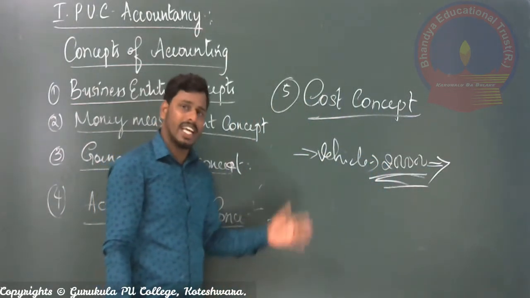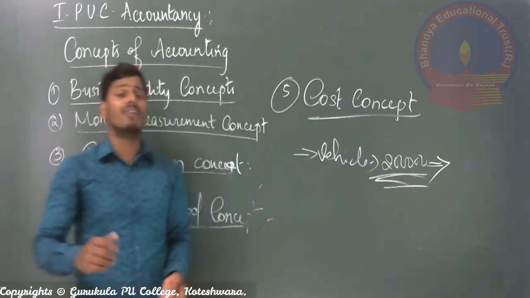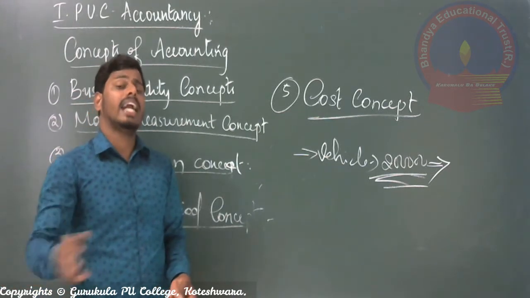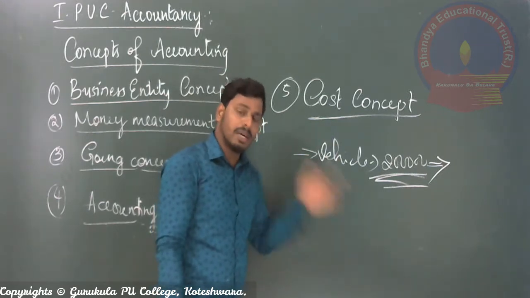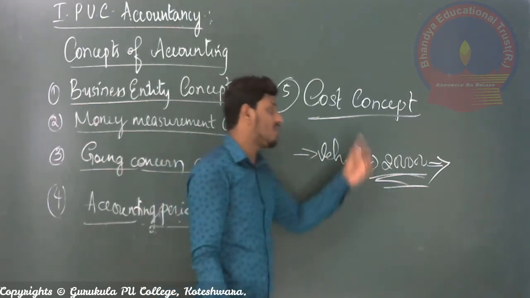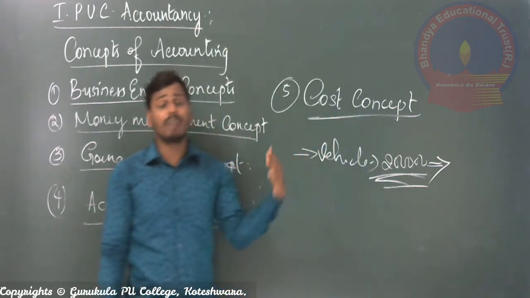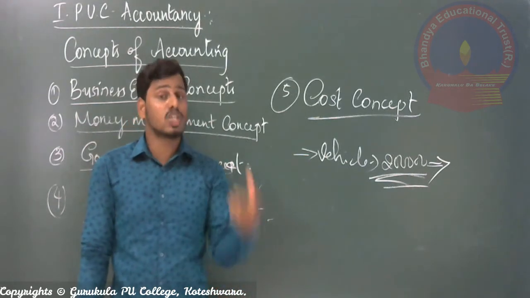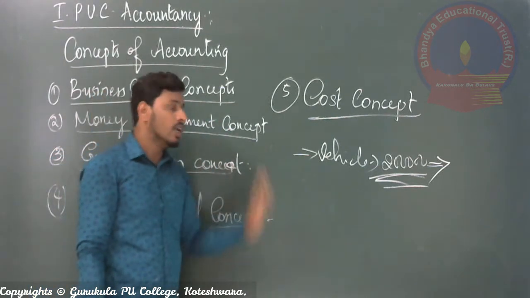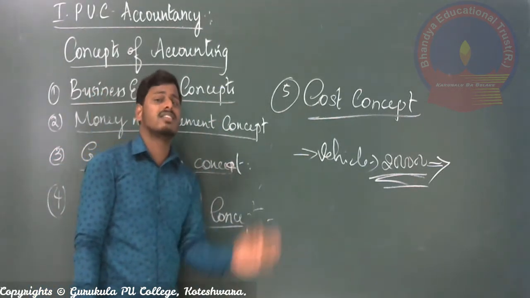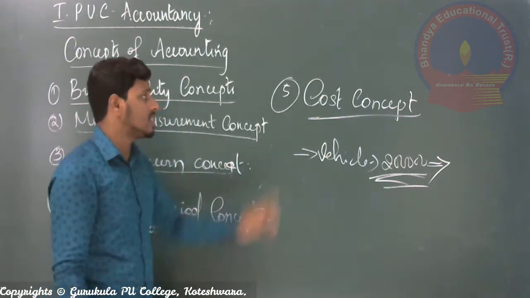Once the end of the year comes, you have to close the books of account. And at the end of the second year, the asset has to be recorded in the books of account again, but not with the market value of that asset. It is with the historical cost. Historical cost means the price for which you purchased that goods, which is called the original cost. The original cost only will be fixed for the vehicle while recording in the consecutive years' books of account. So this is called the cost concept.